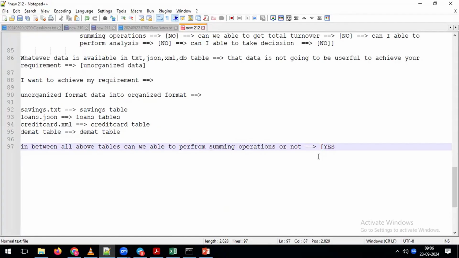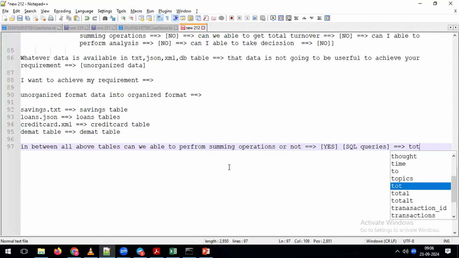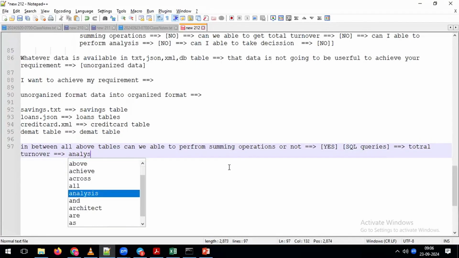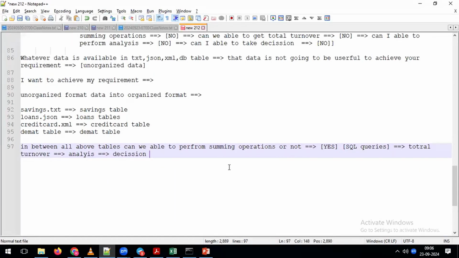Yes, obviously yes. How is it possible? Just by writing SQL queries, we can perform the summing operation between all these tables depending on our requirement. By doing the summing operation, you can get the total turnover. With that, you can perform analysis, and with that you can simply take the decision. Once you convert unorganized data into organized format, you can achieve the requirement. What is my requirement here? I want to take the decision.